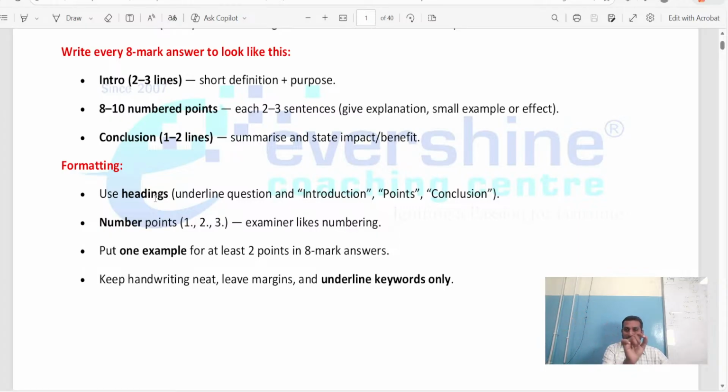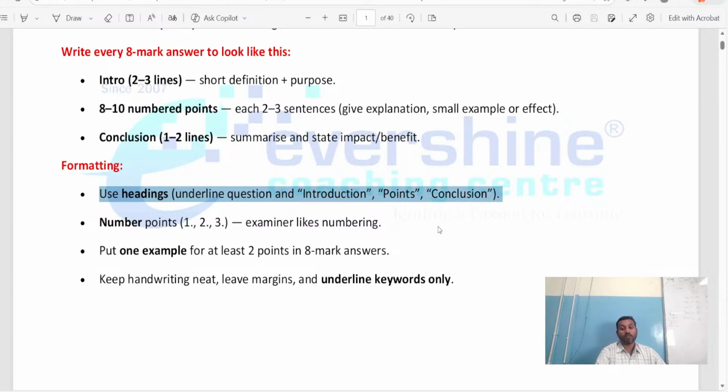After underlining, you start with the introduction, just explaining the intro part about the question, and then you start answering the points. After answering the points, finally you come to the conclusion part and end the answer. Clear? For every question you are supposed to answer in such a way.